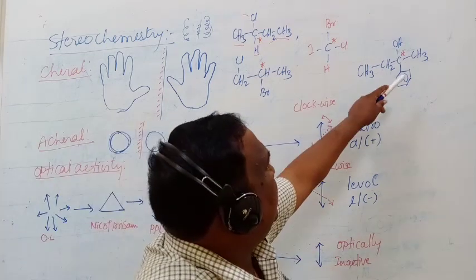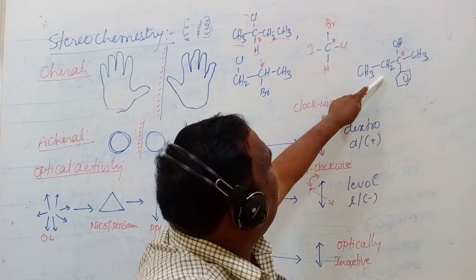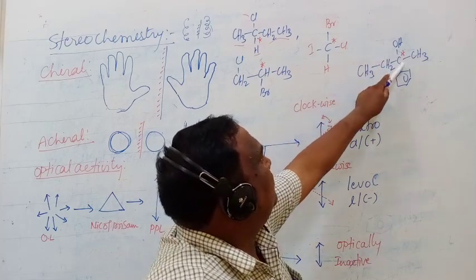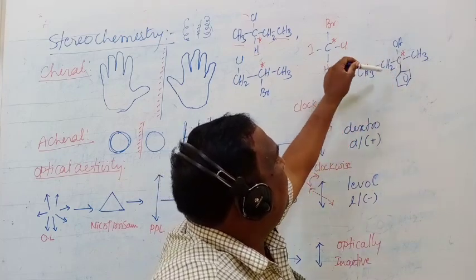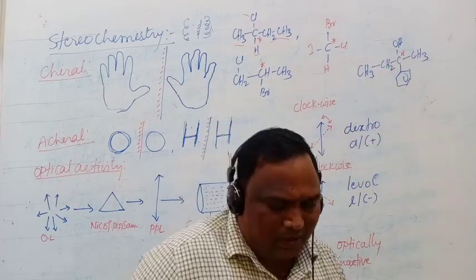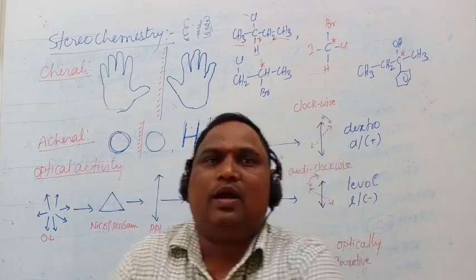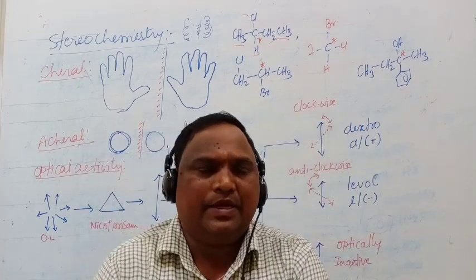Next, in this one, methyl is there, one phenyl is there, ethyl is there, and OH is there. Therefore the carbon has four different groups, so it is called a chiral compound. Chiral compounds are optically active.